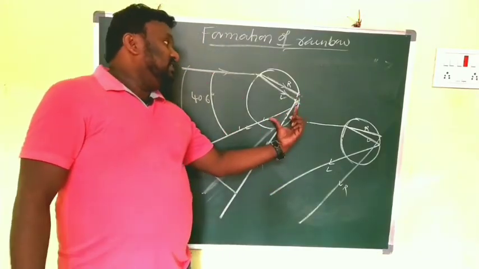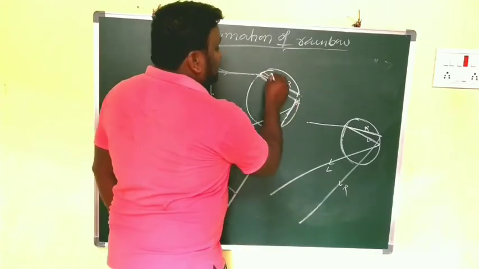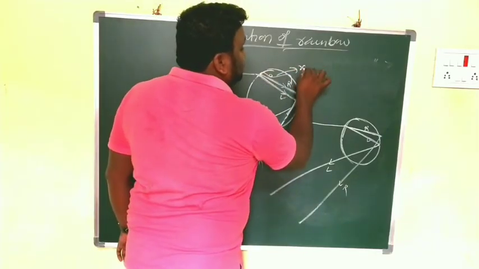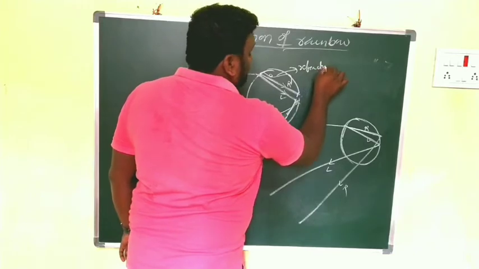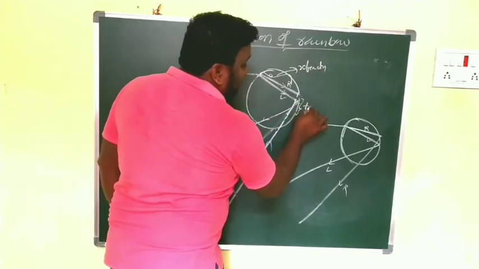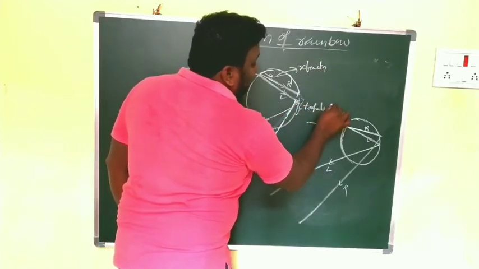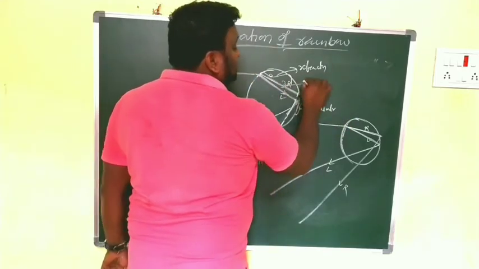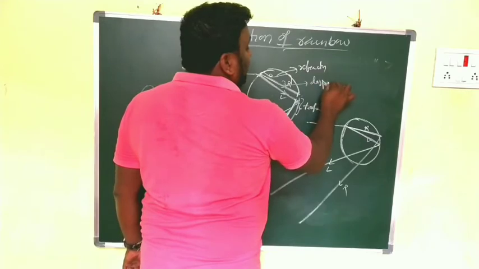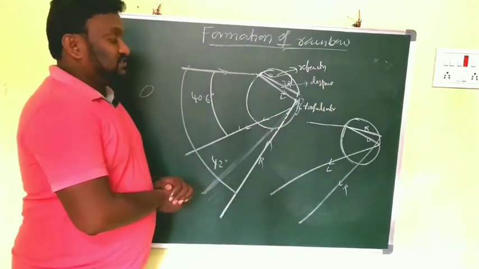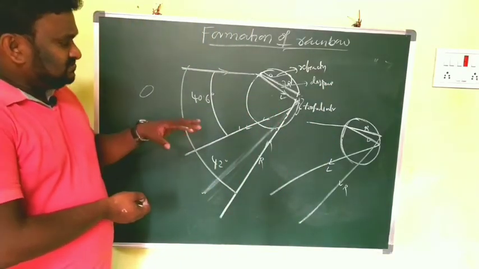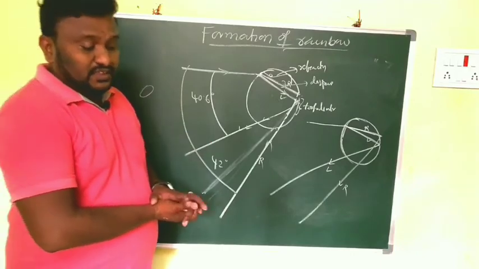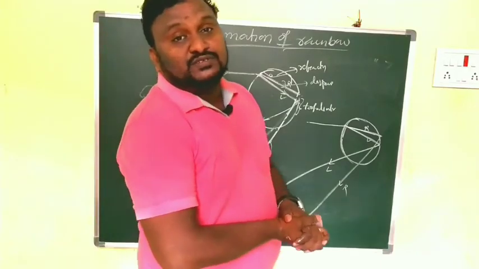Now this part is the refraction of light, and this is total internal reflection, and they are already split into a number of wavelengths. So this is dispersion of light. Children, this is a simple phenomenon involved in the formation of a rainbow.